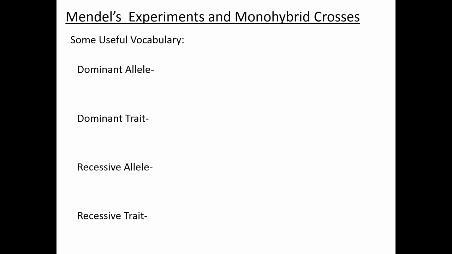The word dominant can refer to an allele, and it can also refer to a trait, and the same goes for recessive. A dominant allele is the allele whose phenotypic effect is seen in heterozygous individuals. So let's say that capital A causes you to be tall, and lowercase a causes you to be short.